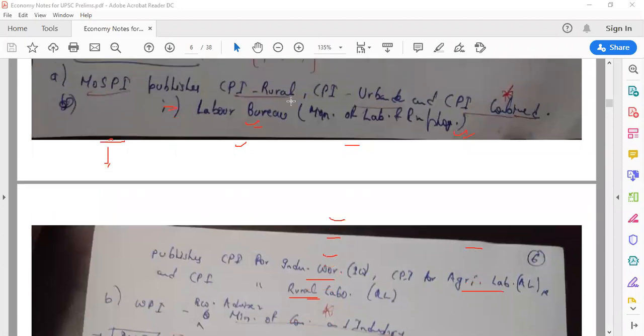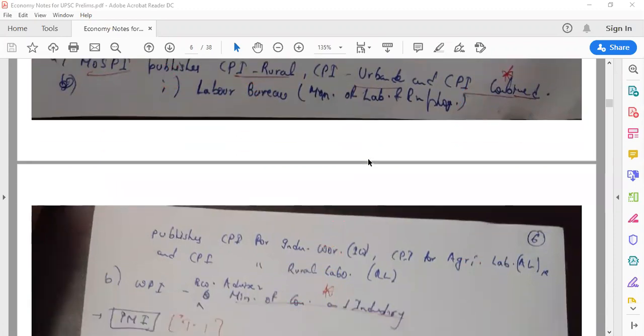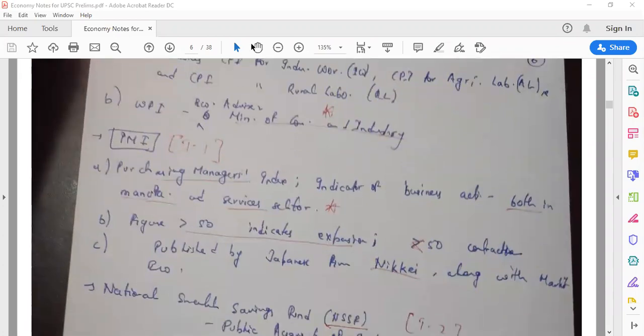And whatever CPI is published as CPI rural, CPI urban, and CPI combined is published by MOSPI. Grammatically I was wrong, but I hope you're getting the gist of what I'm trying to tell you. CPI rural, CPI urban, CPI combined: MOSPI. And CPI industrial workers, CPI agricultural labour, and CPI rural labour are published by our Labour Bureau. WPI, who publishes WPI? WPI is published by the Economic Adviser, which is under the Ministry of Commerce and Industry. Remember it. Don't mix it up with the Ministry of Finance. No, the Ministry of Commerce and Industry publishes WPI.